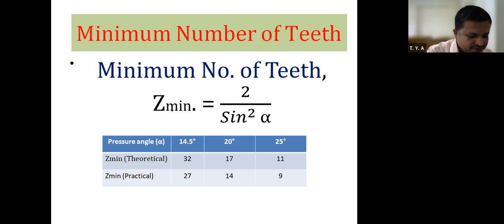Now, next point is minimum number of teeth. Why are minimum number of teeth required? First of all, I will explain. A minimum number of teeth is required to avoid undercutting or interference. I will draw it here.